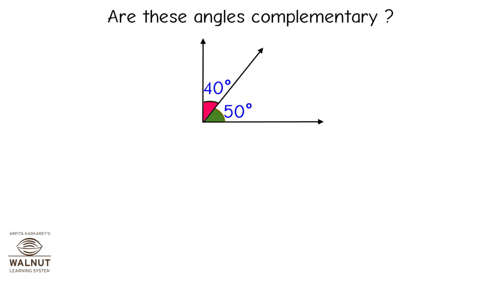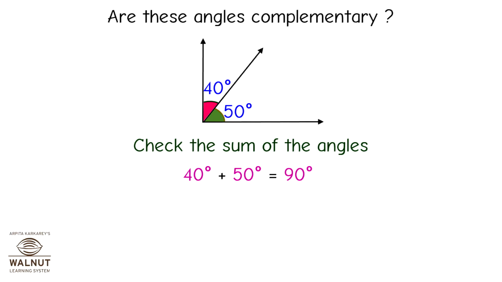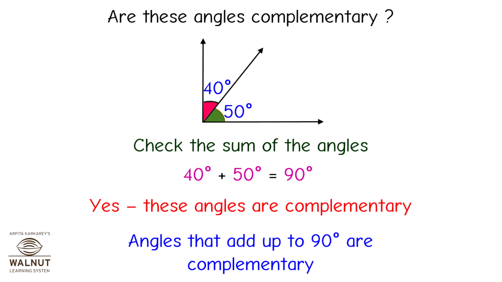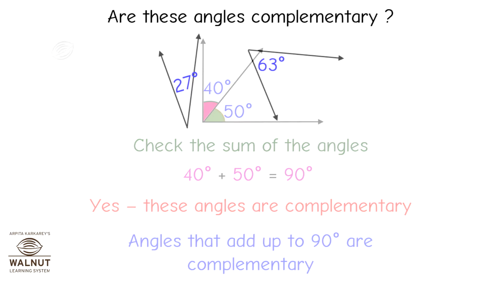Are these angles complementary? Check the sum of the angles. 40 degrees plus 50 degrees is equal to 90 degrees. Yes, these angles are complementary. Angles that add up to 90 degrees are complementary.